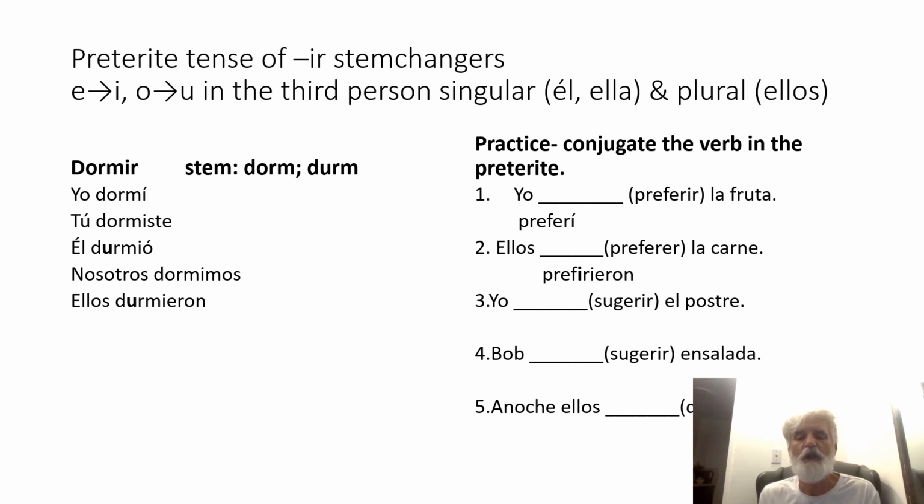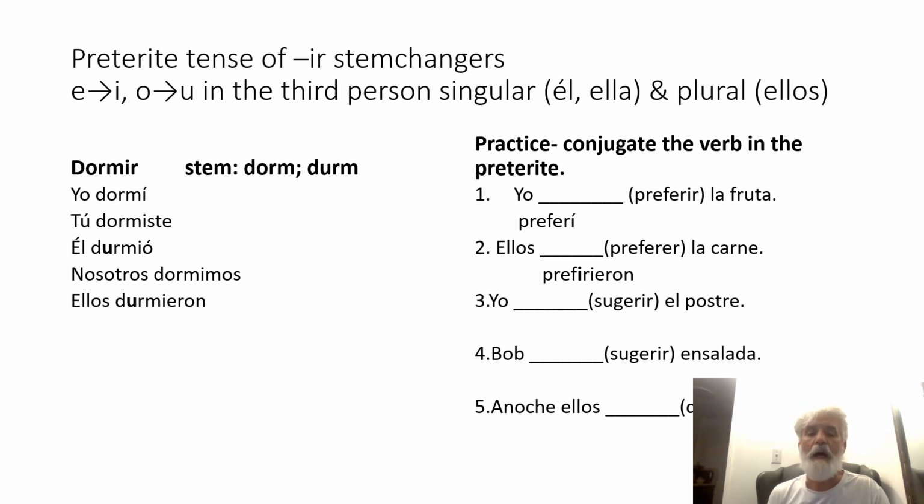Let's look at the next verb. Sugerir, it's in chapter 6. It's to suggest, like the waiter might suggest a food. Chapter 6 has to do with eating, dining, eating out at a restaurant. And there are some passages in that chapter where the waiter suggests or recommends different foods. So we have an IR verb, okay? Sugerir is a stem changer in the present tense.